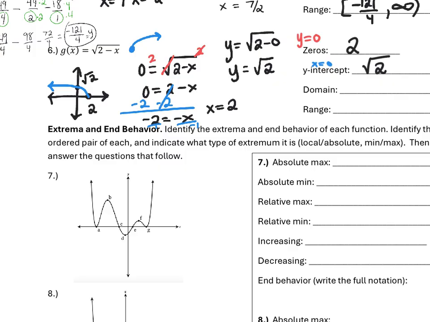So my domain, then, is x values coming from negative infinity until I hit that x-intercept at positive 2. We include it because that positive 2 is a closed circle, so it's included in our domain. And then our range, from low to high, starts at 0 and continues to positive infinity.